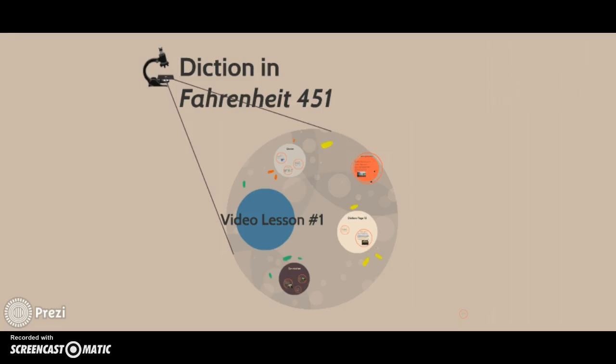This video was made for the English 9B course at PVCS. We will be looking into how diction is used in Fahrenheit 451.